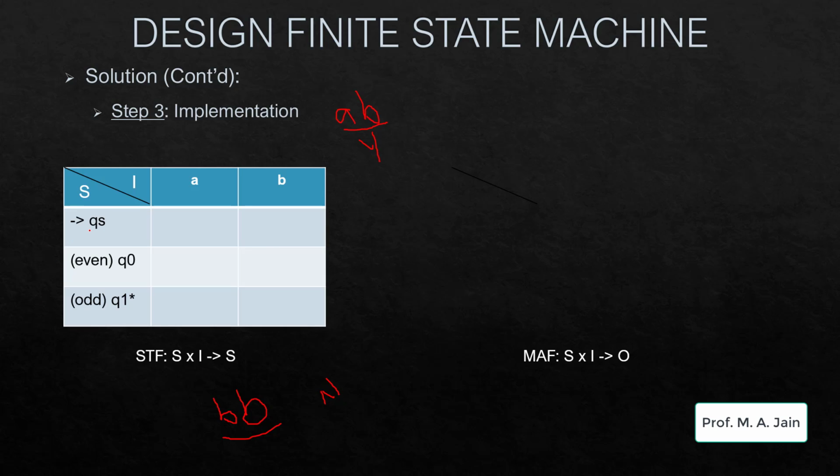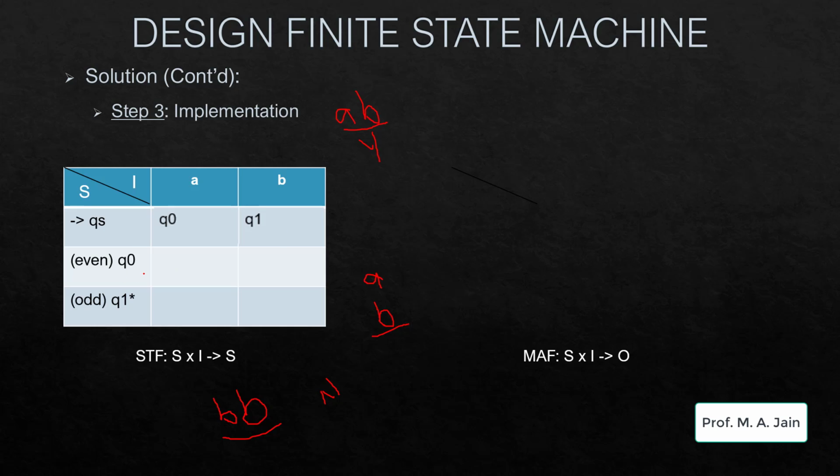Now let us begin our machine table. So here we have the QS state, that is our start state, and when we get our first input symbol as A, the number of B's currently present in our input string is 0. So even number of B's, that means we will transit to the Q0 state. And when I get the first input symbol as B, I get my first odd number of B's, so I transit to the Q1 state.